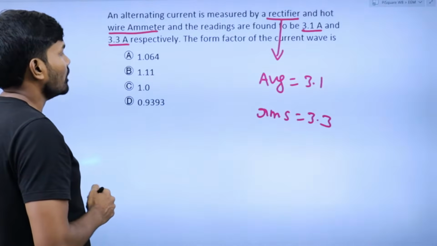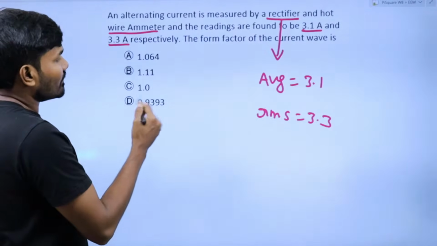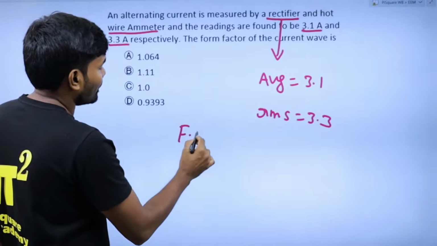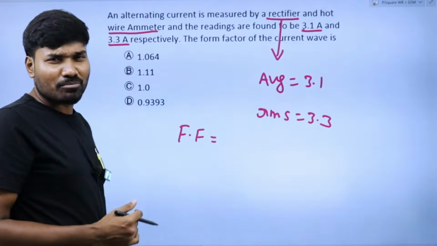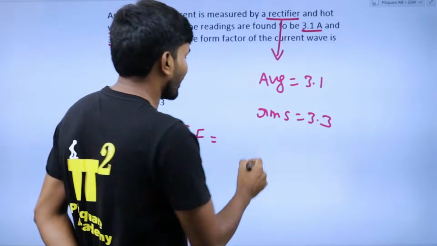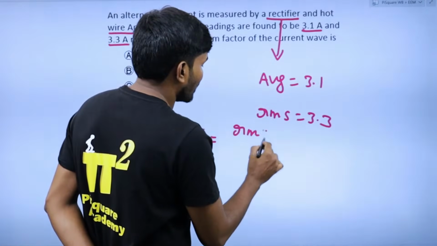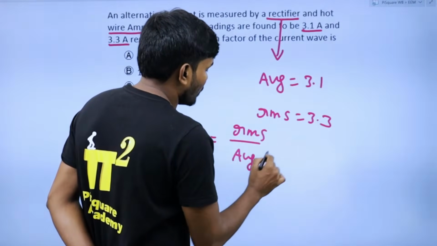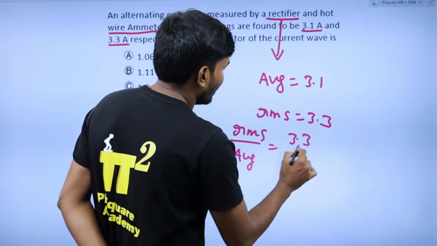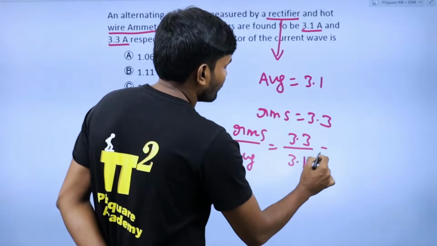Now, the form factor formula is not actually a measurements question, it's a networks question. Form factor formula is RMS by average value. RMS value is 3.3 by 3.1.